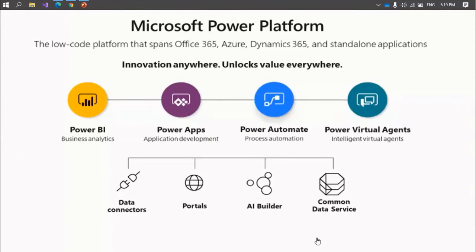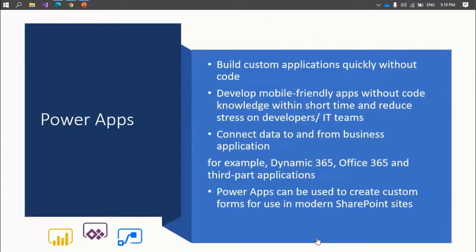Today in the session, I will be continuing from the brief introduction of Microsoft Power Platform. Basically, Microsoft Power Platform includes four components: Power BI, Power Apps, Power Automate, and Power Virtual Agent. Power Apps is an approach to build custom applications quickly without code.